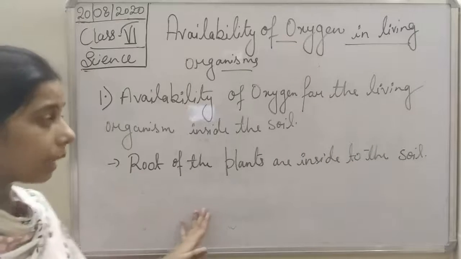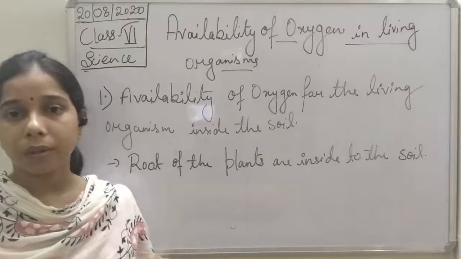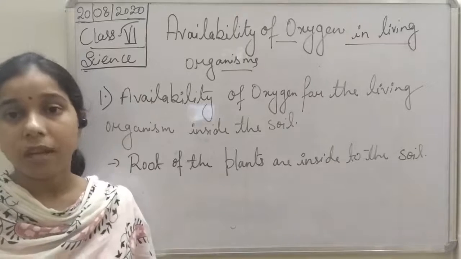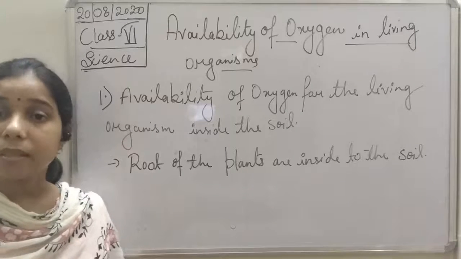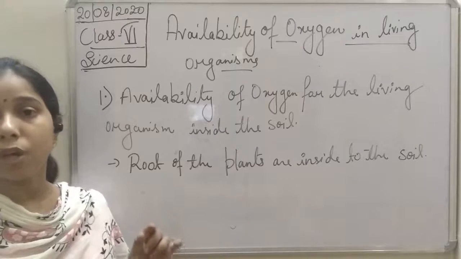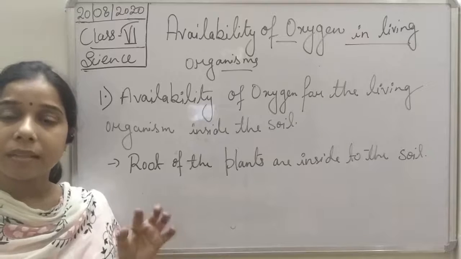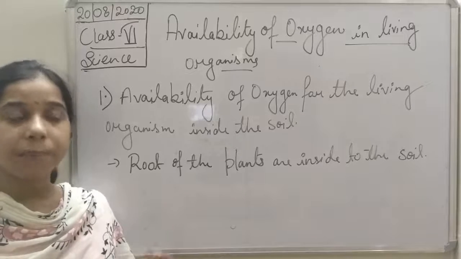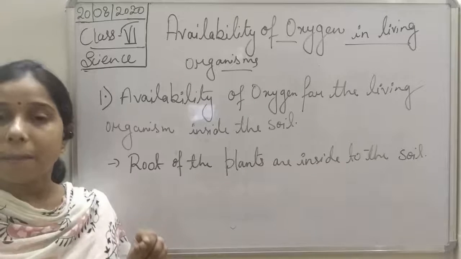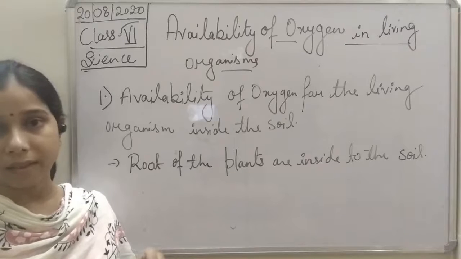We should understand that the soil particles are loosely arranged with each other. Loosely arranged means there is a space or gap between two soil particles. These gaps trap oxygen and make oxygen available to all the living organisms and the plant itself.